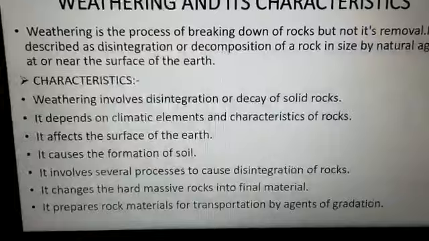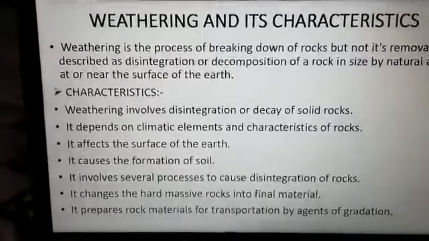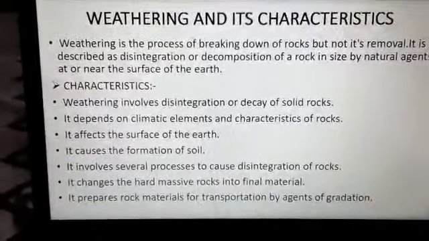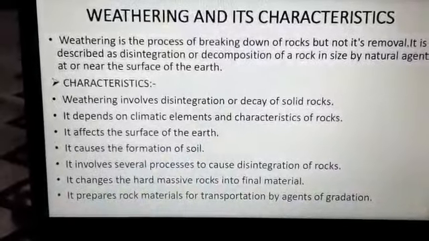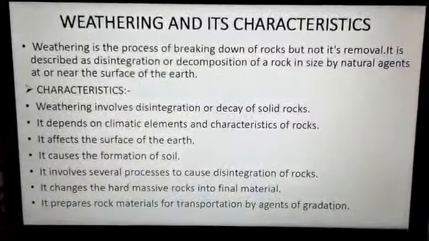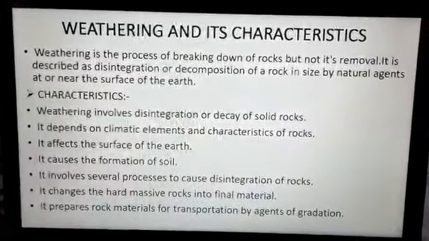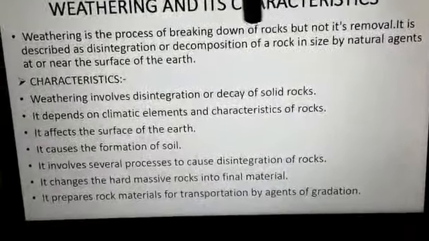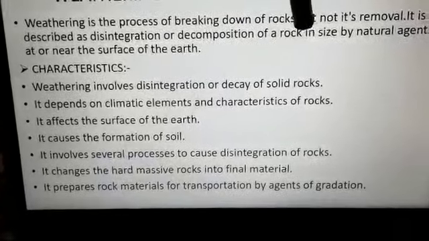So today we are going to start chapter 9, weathering. You are already very much familiar with this word weathering. So what is weathering? Weathering is the process of breaking down of rocks but not its removal. Mark all of you, but not its removal. It is only the breaking down of the rocks.